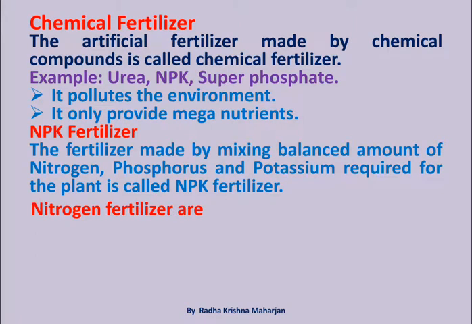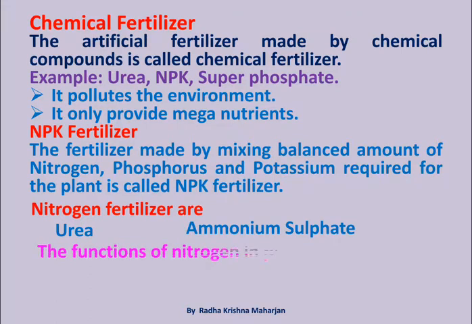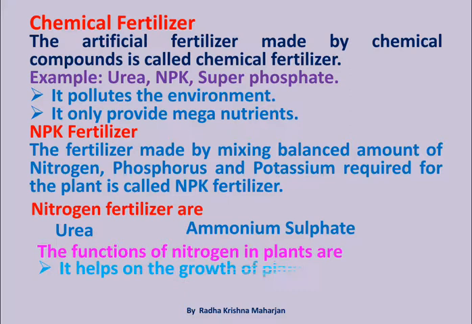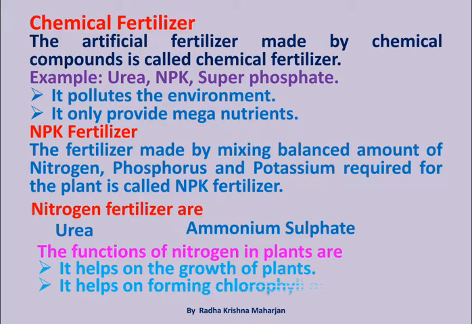Nitrogen fertilizers are urea, ammonium sulfate. The functions of nitrogen in plants are: it helps on the growth of plants. It helps on forming chlorophyll and proteins.